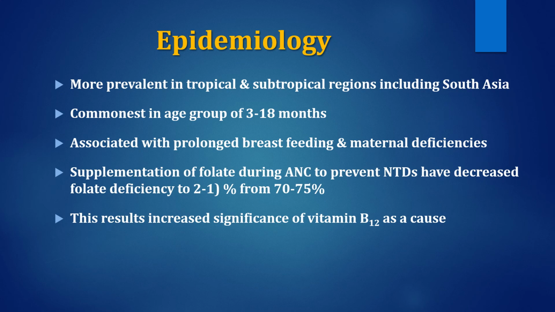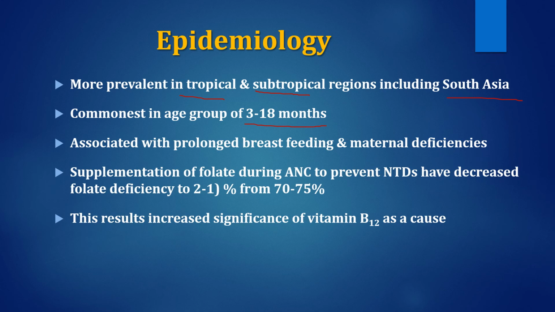If we talk about epidemiology, then the most commonly affected regions are tropical and subtropical areas, including our area, that is South Asia. The commonest age group which suffers with B12 deficiency or folic acid deficiency is 3 to 18 months, that is infants as well as early toddlers.